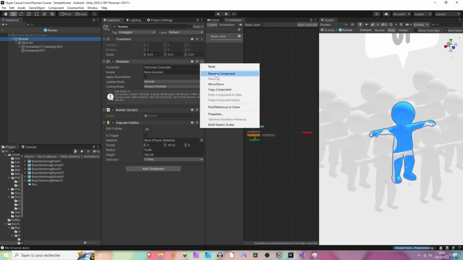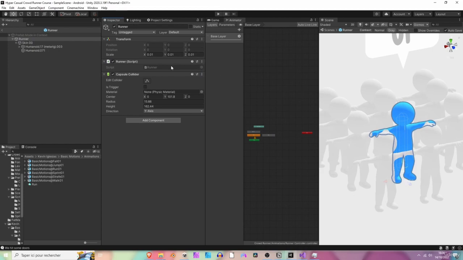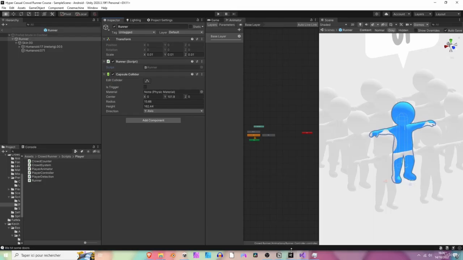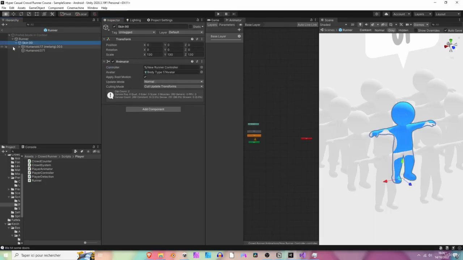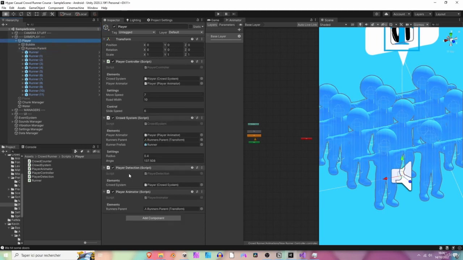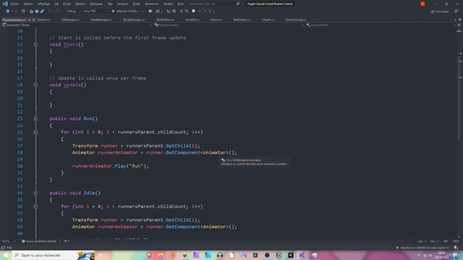So we need to remove this one from the prefab, enter the runner script, and here we are going to add a reference to this animator instead. Because for now, the animations are managed by the player animator. And if we double click it, it's looking for the animator under the runner game object. That's not what we want. So let's see how we can change this in the next session.